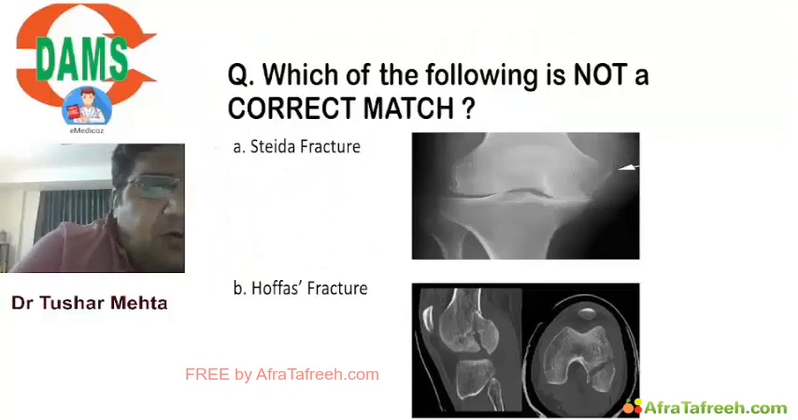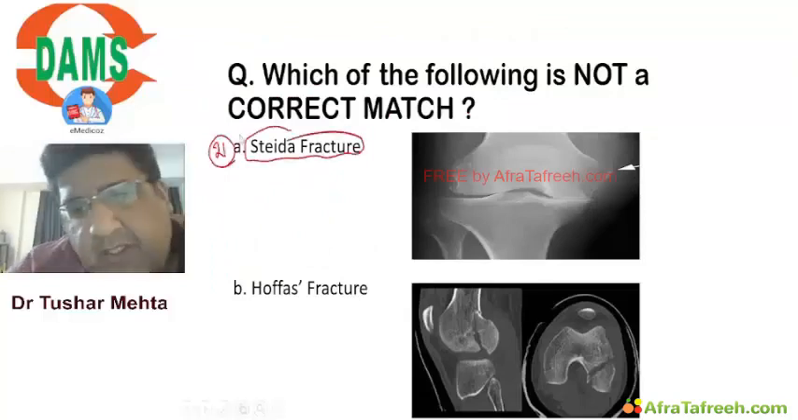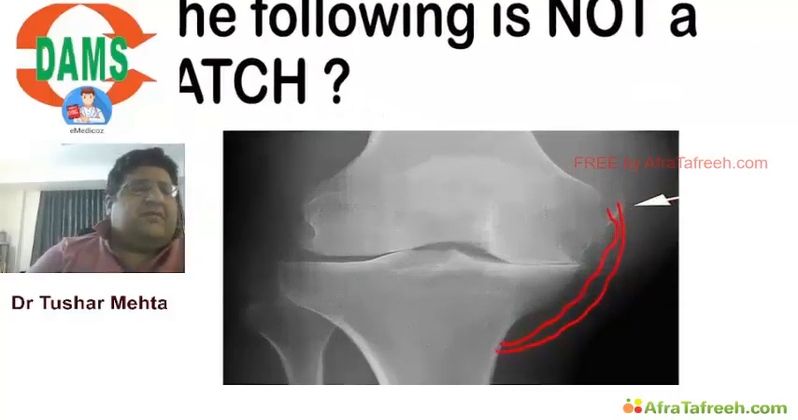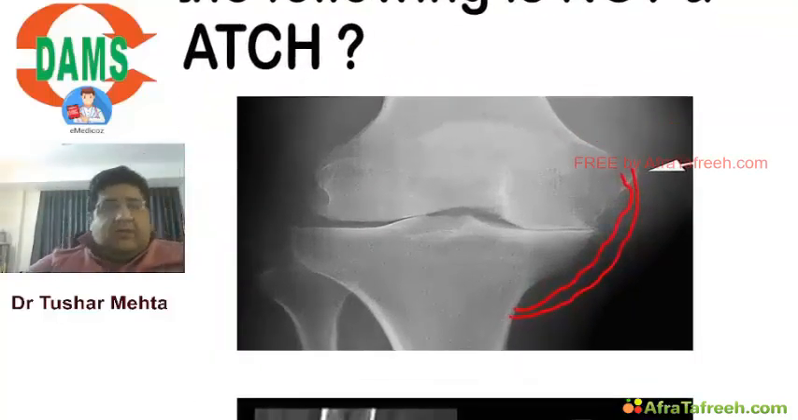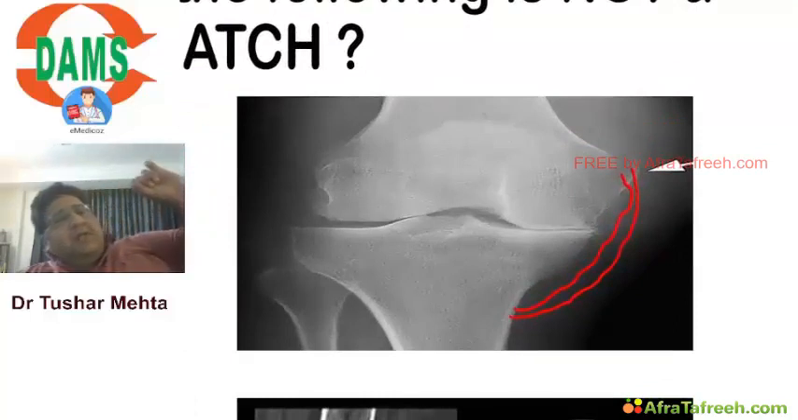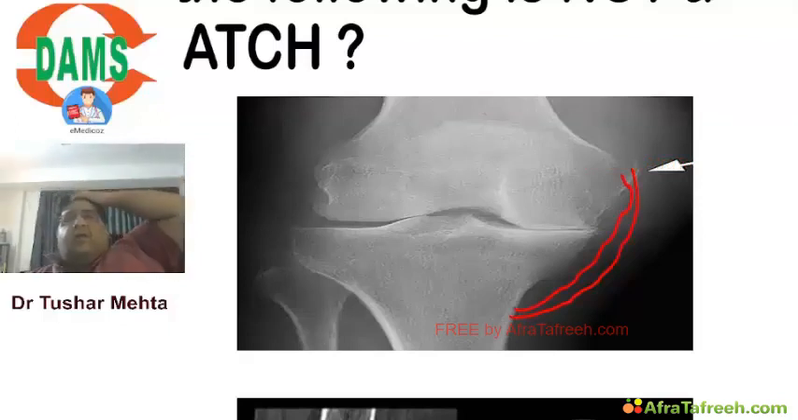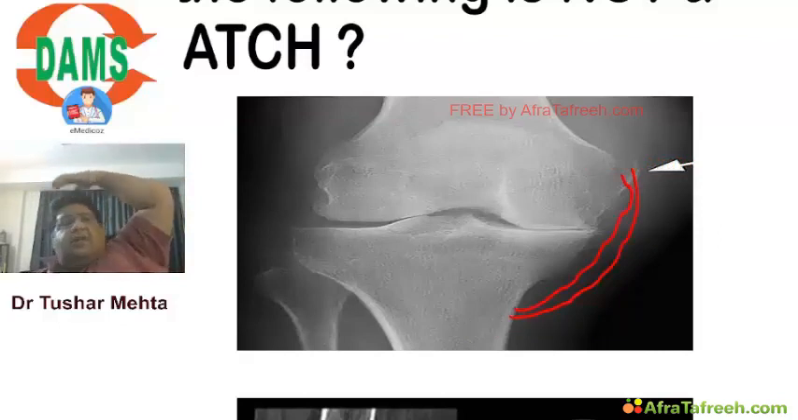Now we have to talk about fracture number 21, called Stieda fracture. Guys, do you remember the medial collateral ligament? I'm sure you remember it from yesterday. I told you categorically that the medial collateral ligament comes from the medial femoral condyle and goes all the way to the medial tibial condyle.